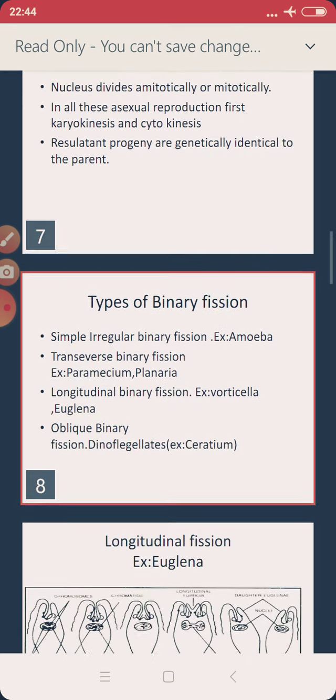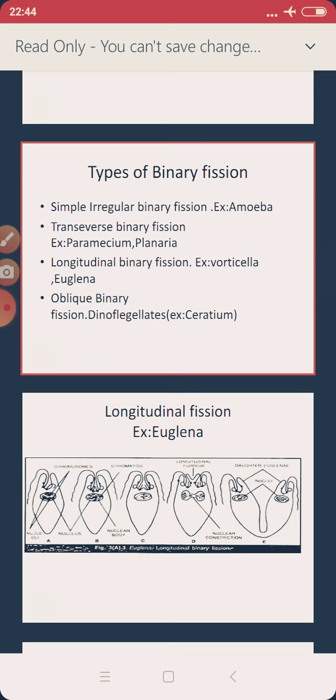Now let's go to the next slide, which talks about types of binary fission. Number one is simple irregular binary fission. Irregular means it is not dividing at a particular shape or size; it can be in any form, so we call it irregular.